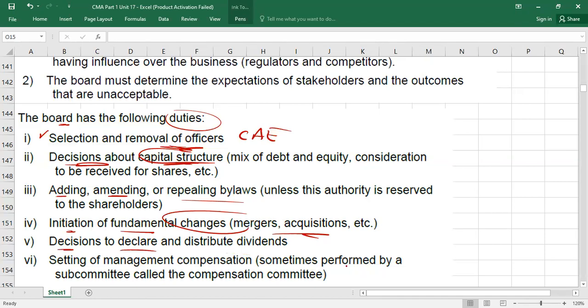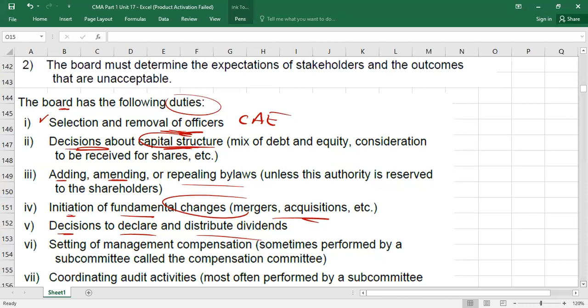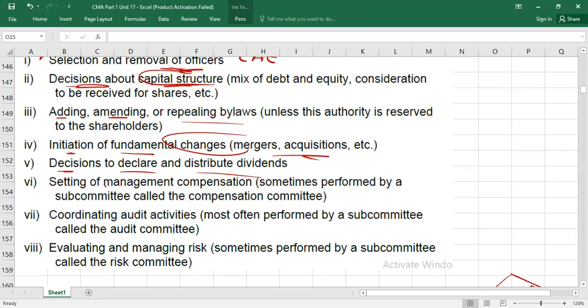Then what? Decision to declare and distribute dividend. Like how much dividend we should pay? We should pay more dividend or less dividend or even no dividend. Who will decide? Board of Directors. Understood? This decision is also taken by Board of Directors. Then what? Then we have setting of management compensation. As I told you, compensation committee is there. So they are also setting the salaries for seniors, right? Senior board of directors, C-level people. So their perks and benefits are decided by them.